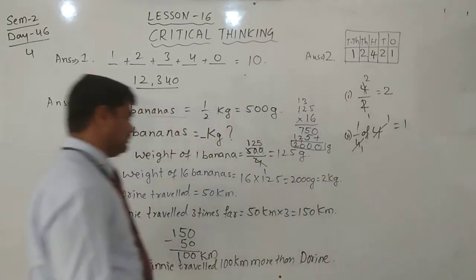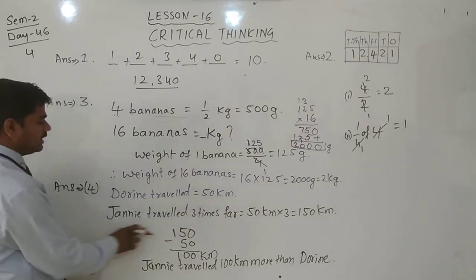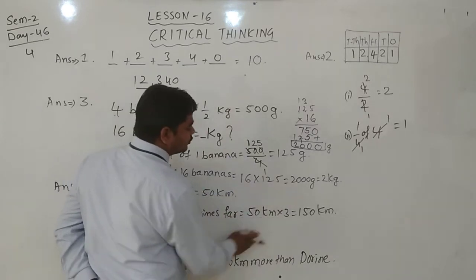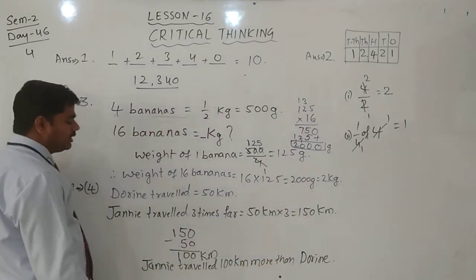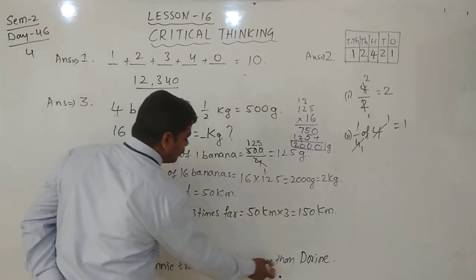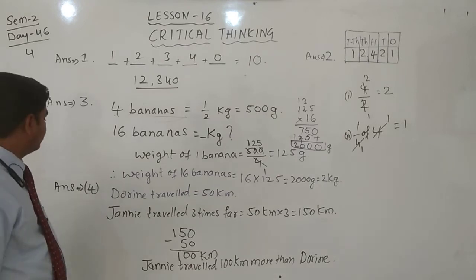Yes, this is the answer. You should take question from textbook, answer. Doreen traveled 50 kilometer. Jenny traveled 3 times far than Doreen, then 50 into 3, that is 150 kilometer. Jenny traveled 100 kilometer more than Doreen. Clear? Yes, this is fourth one.